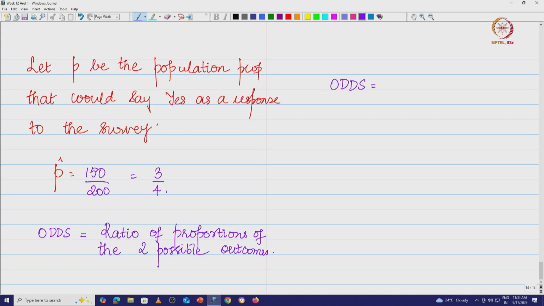So, p hat is the proportion for one outcome, then 1 minus p hat is the proportion for the other.